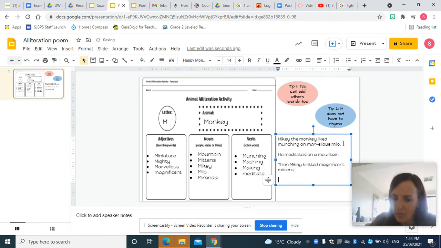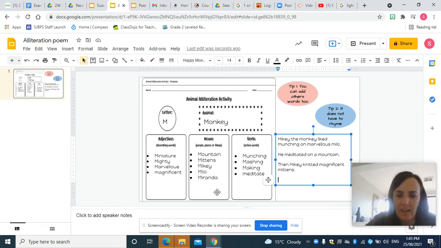And we're aiming for 4 sentences in our poem. Now this one you can choose. You can just do another great sentence that entertains using your alliteration words, or you can take up the challenge to make it rhyme. Okay, so I think I might take up the challenge, and I need it to rhyme with mountain. So that's a little bit hard. I should have thought better about that last word in my second sentence. And I know I've got that word mighty, so I think I might add the word muscles.